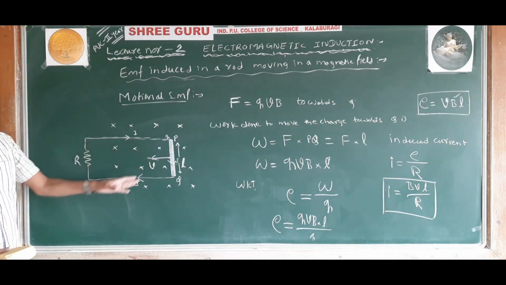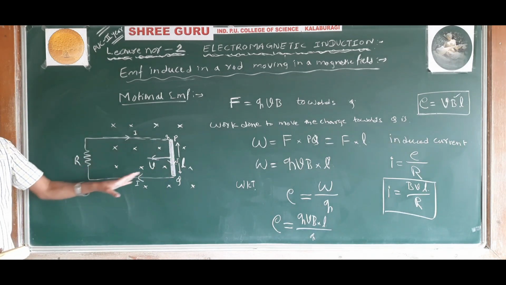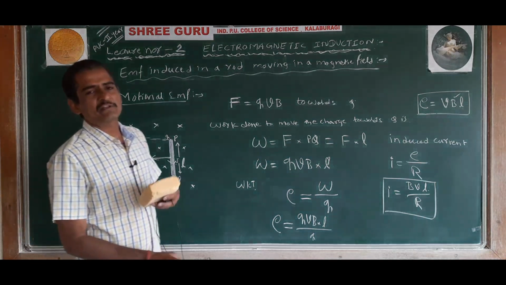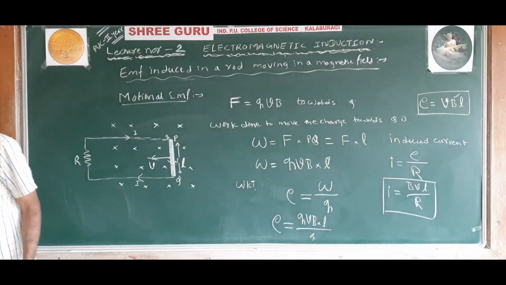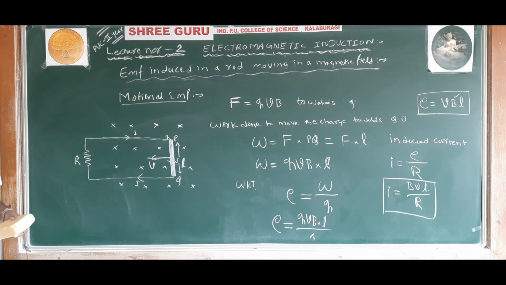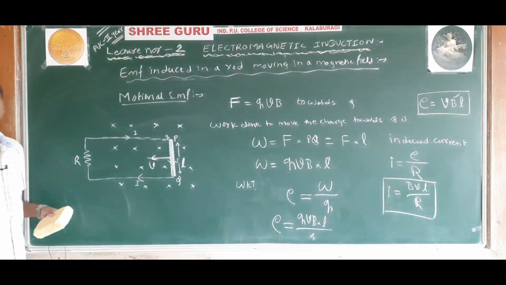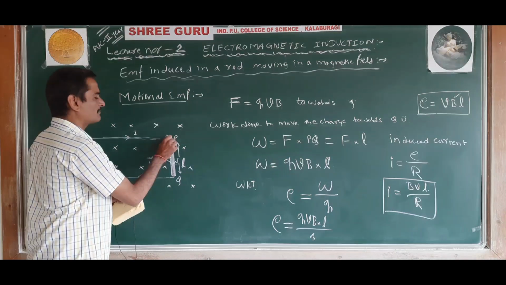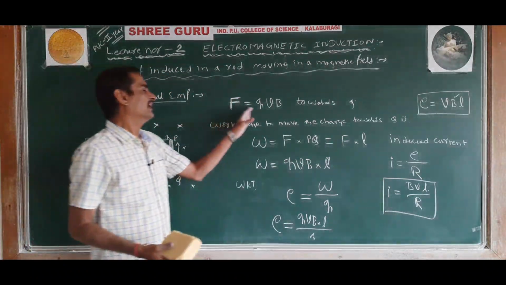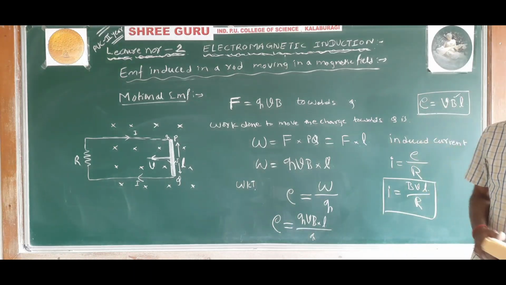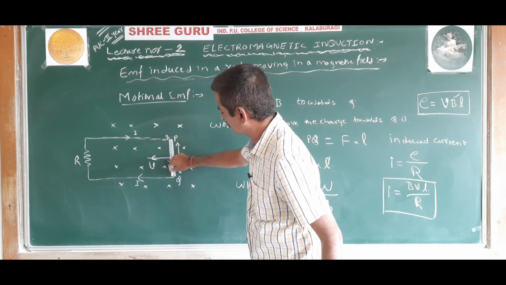Understood? So once again I will repeat. Consider a conductor PQ of length L placed in a uniform magnetic field such that the magnetic field is perpendicular to the length of the conductor and perpendicular to the plane of the conductor. When the conductor is moved with a velocity v in a direction perpendicular to the magnetic field, the charge at the point P will experience a Lorentz force. It is given by F is equal to QVB, and this force will be towards the end Q.